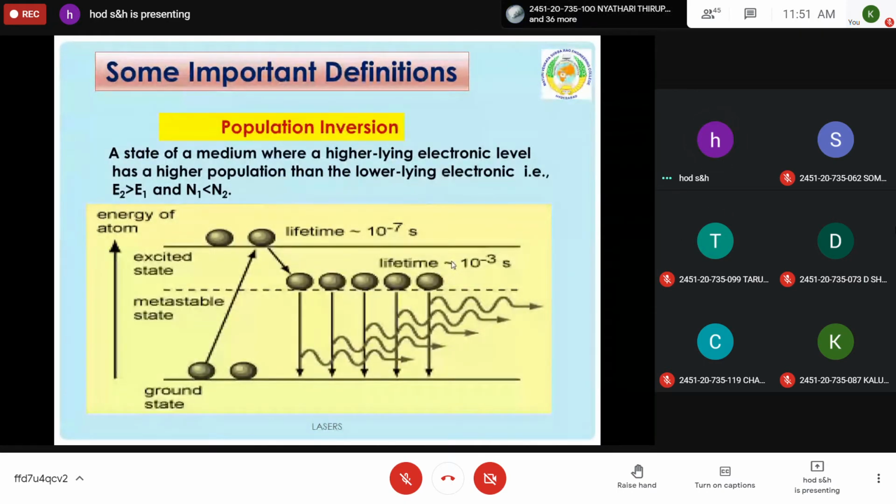I'll give 1-2 minutes to take this diagram. Shall I proceed? 1 minute, sir. 1 minute. Yeah.